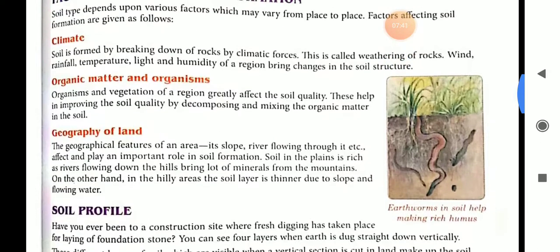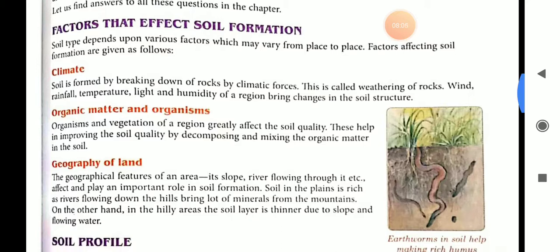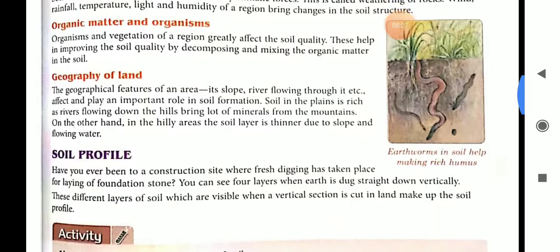So, these are the three factors which affect soil formation: climate, organic matter and organisms, and third, geography of land. If we move from one place to another, then we can see different types and structures of soils present there, which is due to these reasons. Then, soil profile.